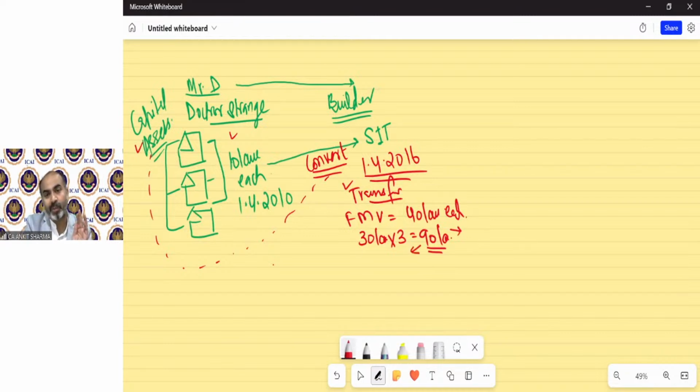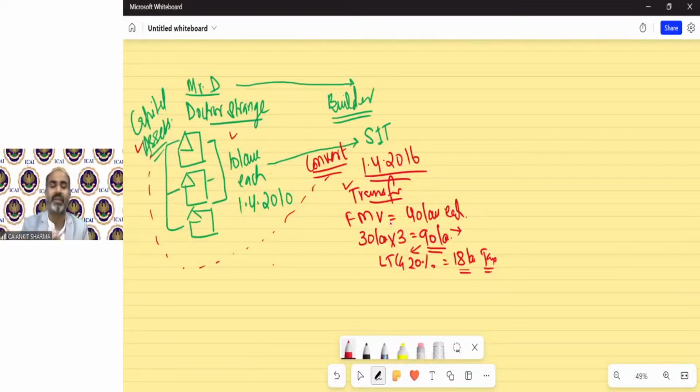On this 90 lakh rupees, the long-term capital gain tax rate is approximately 20%. That means almost 18 lakh rupees tax he needs to pay in the year 2016. So suppose the income tax department comes to Mr. Dr. Strange and asks him to pay 18 lakh rupees tax in this year.